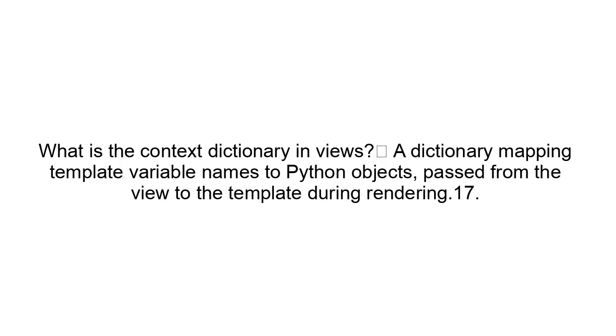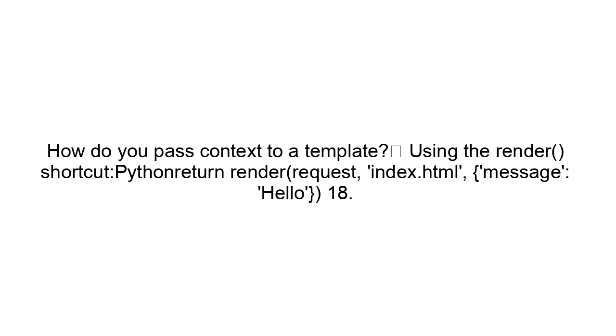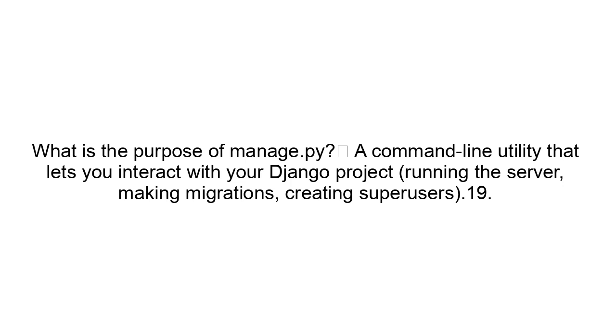What is the context dictionary in views? A dictionary mapping template variable names to Python objects, passed from the view to the template during rendering. How do you pass context to a template? Using the render shortcut. Python: return render(request, 'index.html', {'message': 'Hello'}). 18. What is the purpose of manage.py? A command line utility that lets you interact with your Django project, running the server, making migrations, creating superusers.